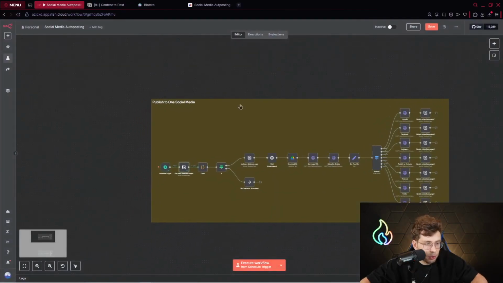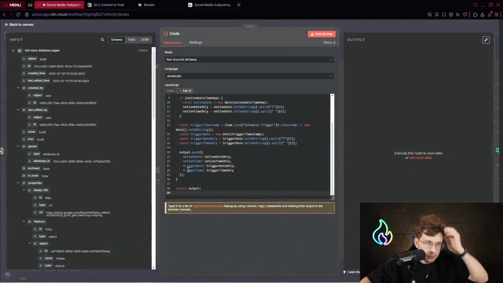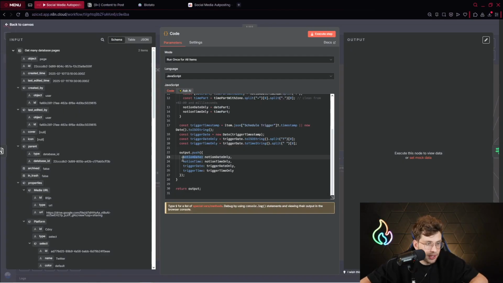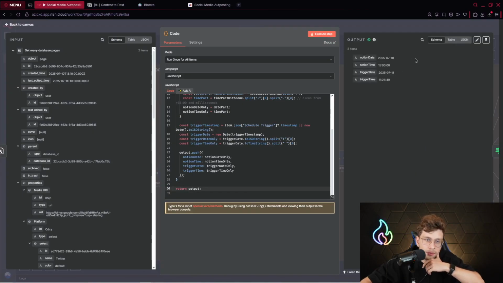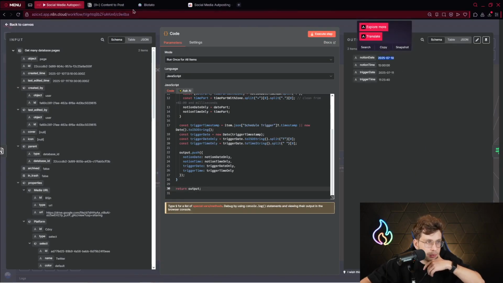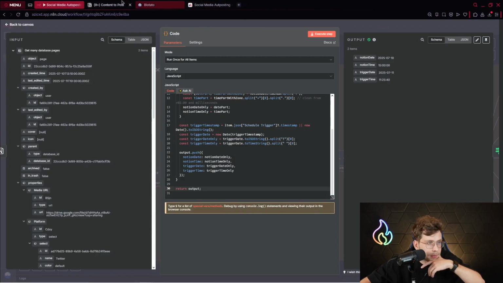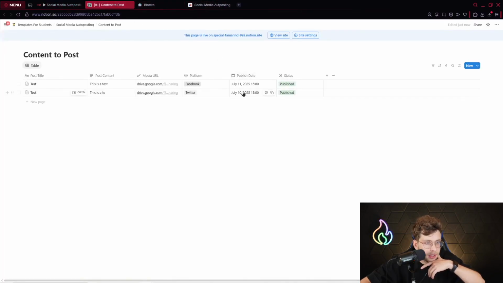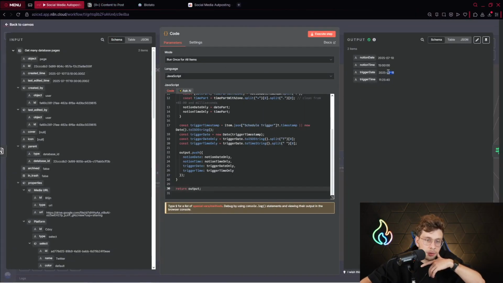And then right away what we do, we provide a code. So simply, I would like to retrieve from this specific data 4 variables. So we've got Notion date, Notion time, trigger date, and trigger time. So maybe let me execute this step and show you how it looks. So firstly, we've got our Notion date. So what we have inside our database, here, we've got this specific publish date. Also, we've got a trigger date. So in general, we take these 2 variables to convert them later.